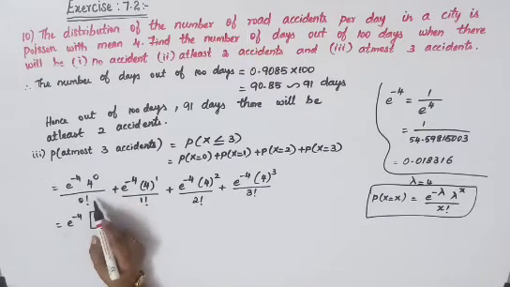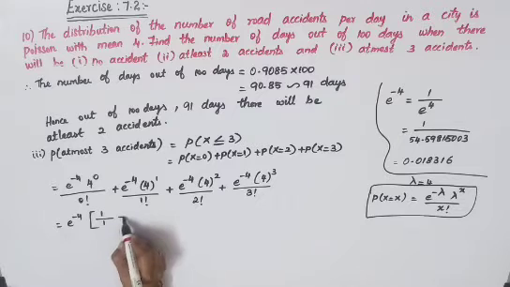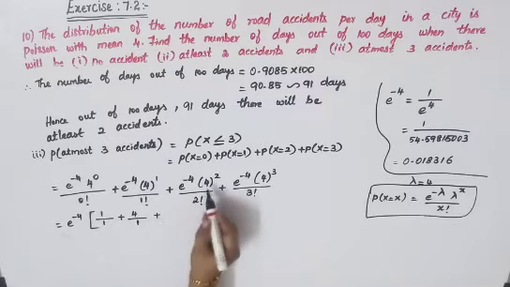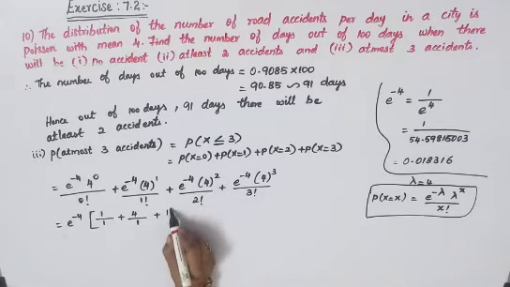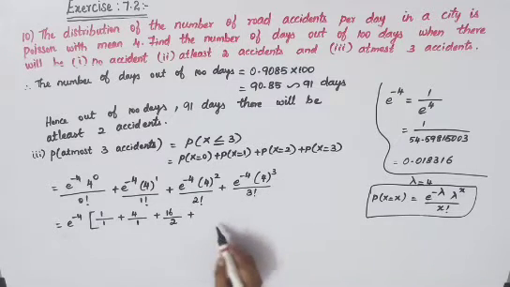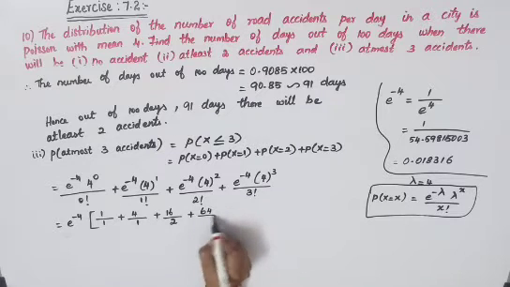4 power 0 divided by 0 factorial. Anything to the power 0 will become 1, divided by 0 factorial is 1. Plus here 4 power 1 means 4 will be there, divided by 1 factorial is 1 itself. Plus 4 square is 16 divided by 2 factorial is 2. Plus 4 cube, 4 into 4 into 4, you will get 64 divided by 3 into 2 into 1.